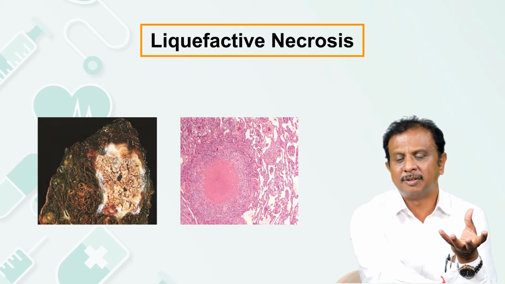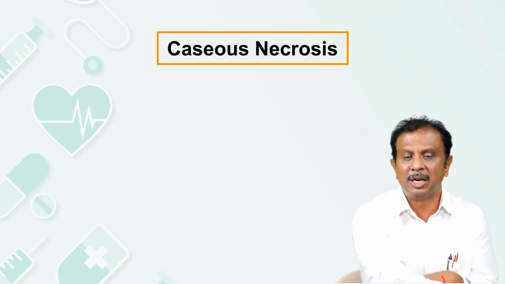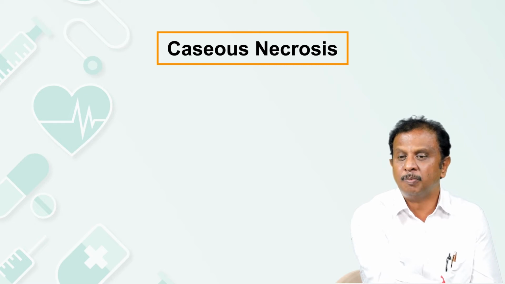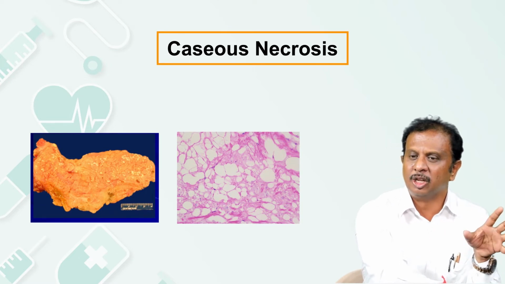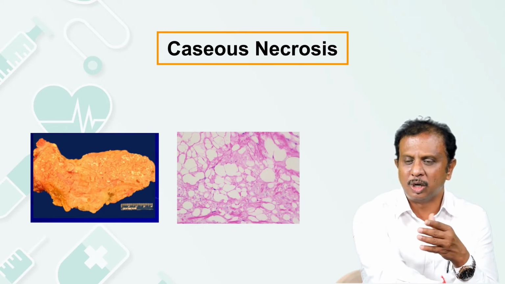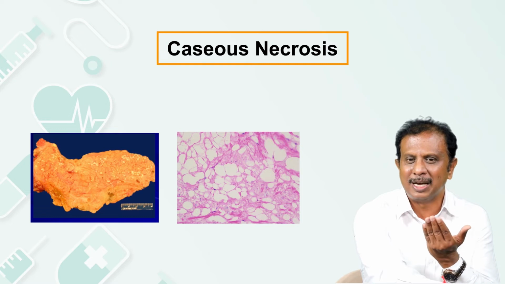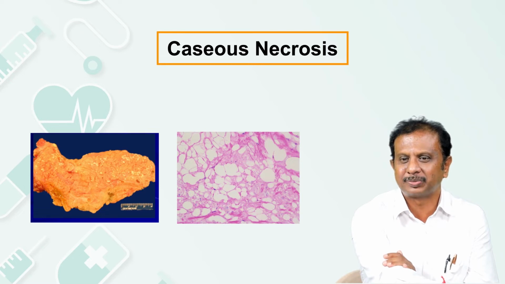And this is a case of lung showing caseous necrosis. Caseous necrosis is where you get to see the combination of both the coagulative and the liquefactive necrosis. Coagulative necrosis is solid in nature. Liquefactive necrosis is liquid in nature. The combination of both becomes semi-solid, and that's what you appreciate in caseous necrosis. It looks semi-solid, cheese-like, which is the reason for the name caseous. And caseous necrosis is a feature of tuberculosis.